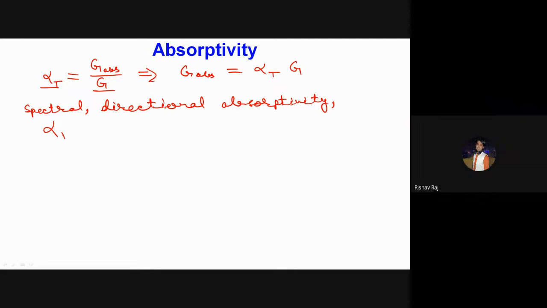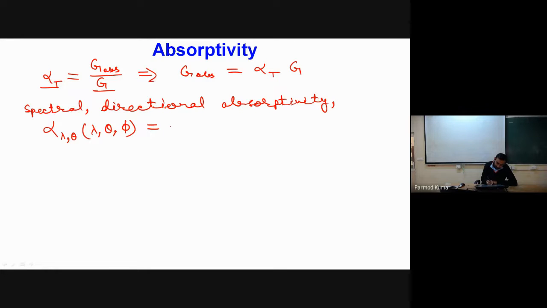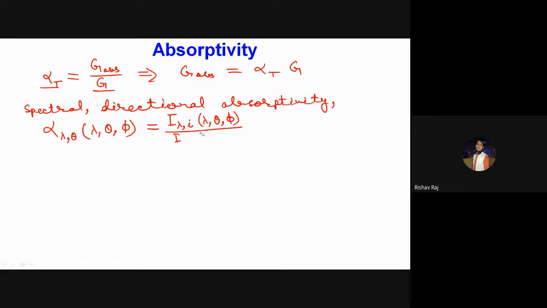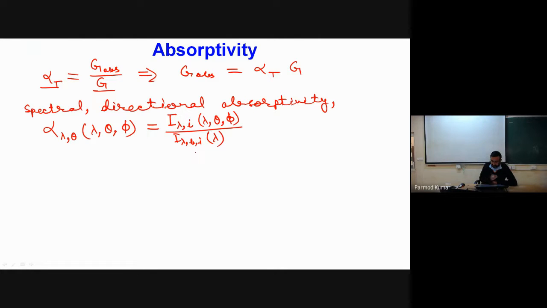Alpha lambda theta phi will be equal to the intensity of radiations which are incident, having function lambda theta phi, divided by the intensity of radiations of the black body, I lambda b, which will be only a function of lambda.